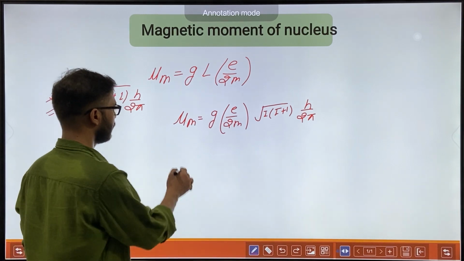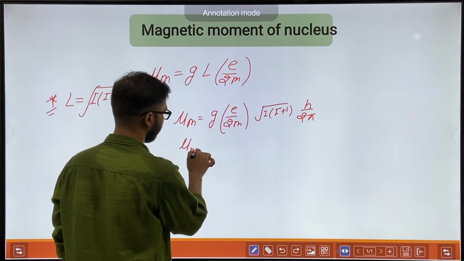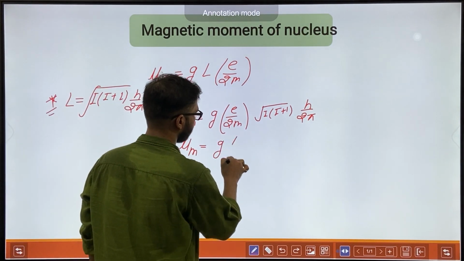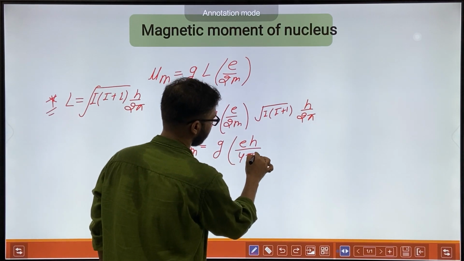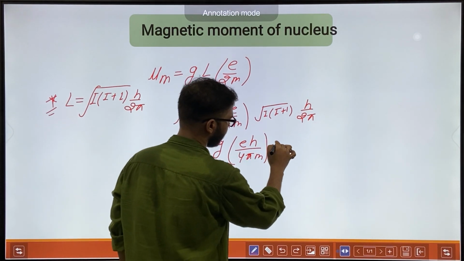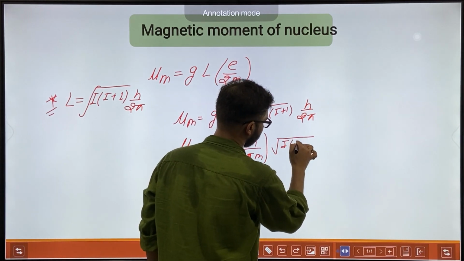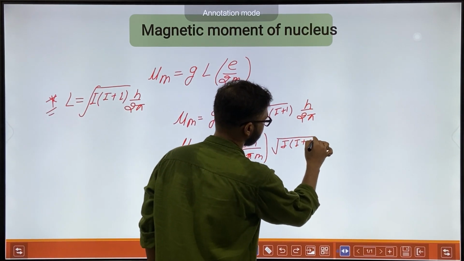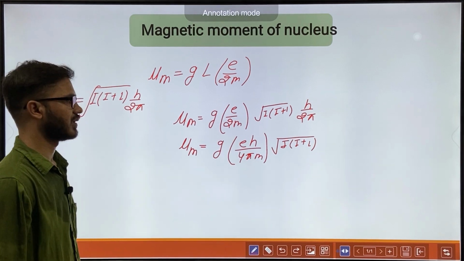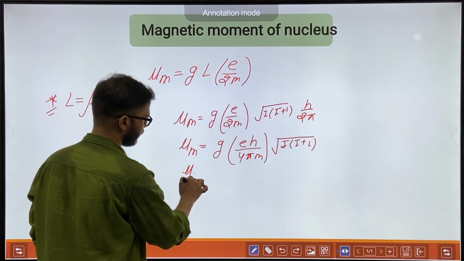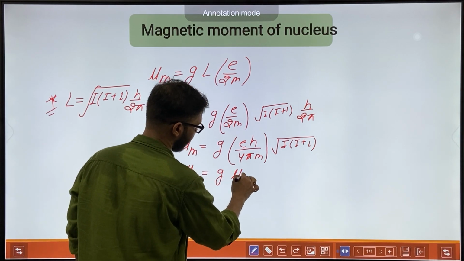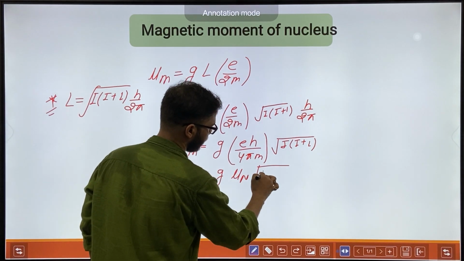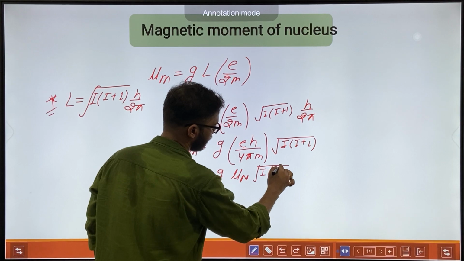Okay, so mu m is equal to g e h upon 4 pi m times under root I into I plus 1.